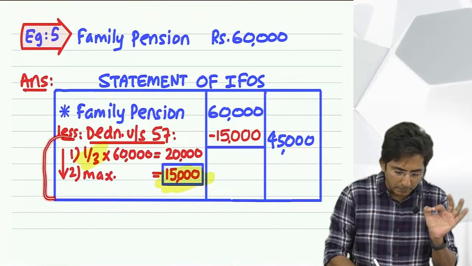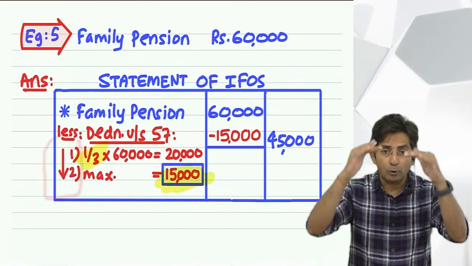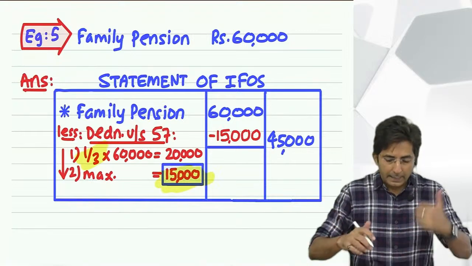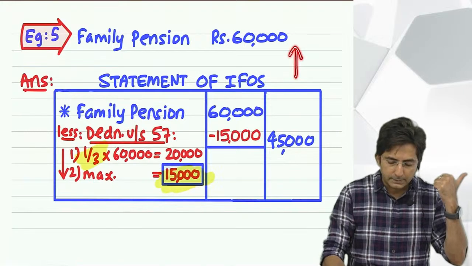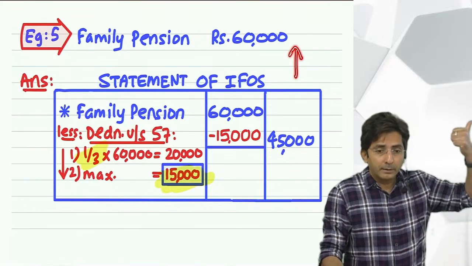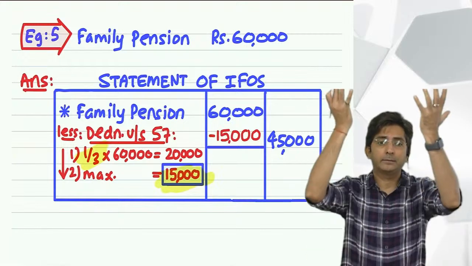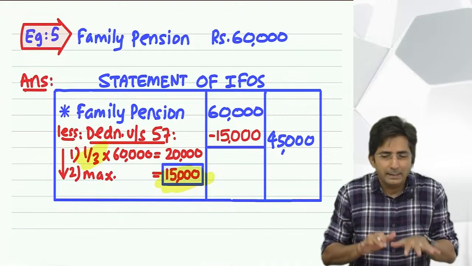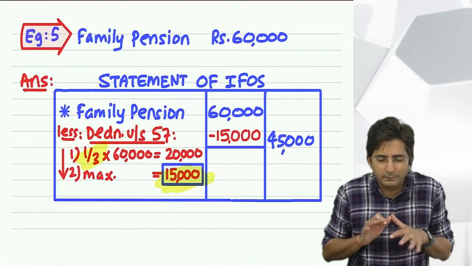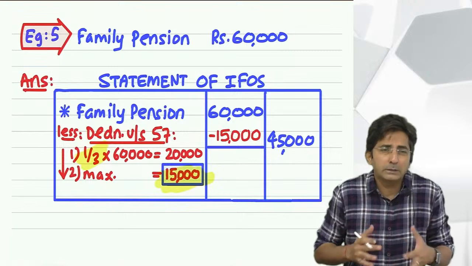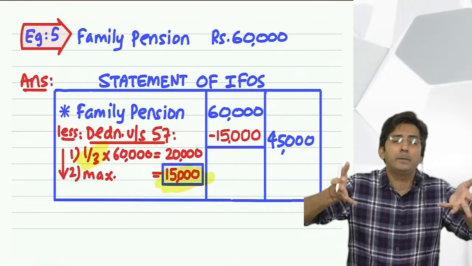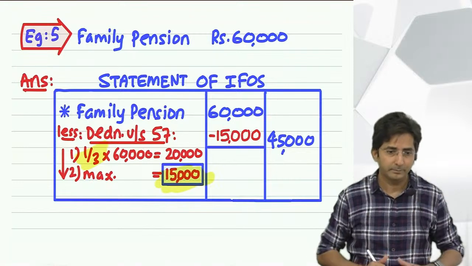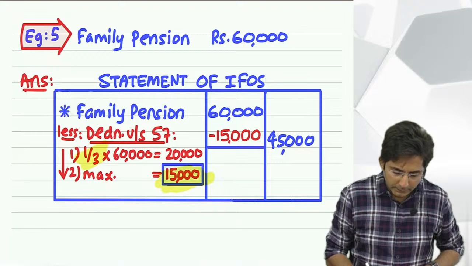See, can you see the symbol of arrow? Whenever an arrow goes down, it represents whichever is lower. And many times I will use this symbol. Look at this. Arrow going up, that means whichever is high. But here it is whichever is less. And the logic of less is government wants to give as less as possible. Because if government gives you full benefit, government will not get tax. And if government doesn't get tax, how will they run the country? So this formula you have to learn by heart.